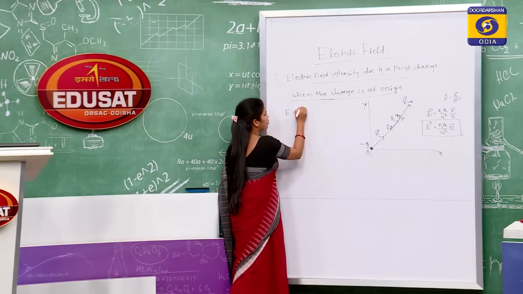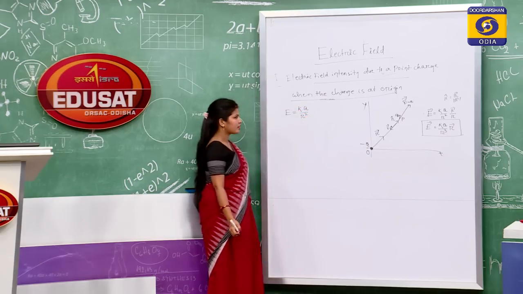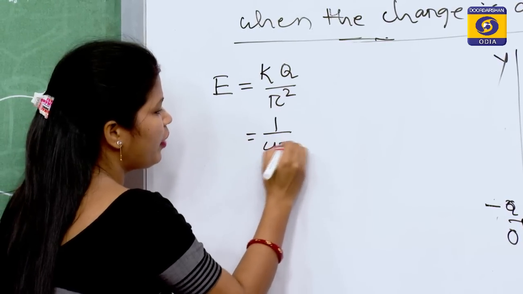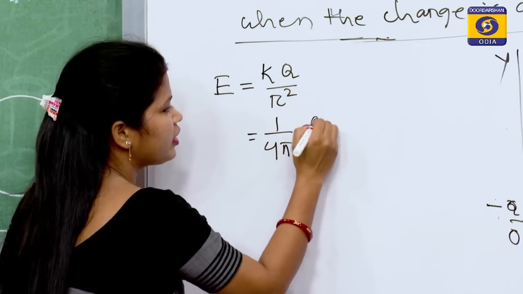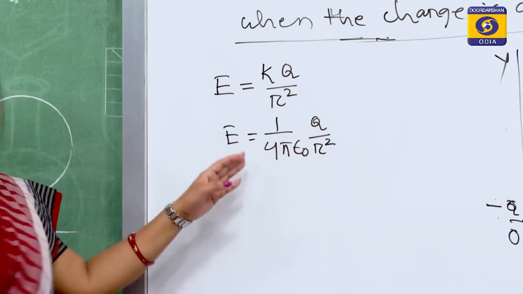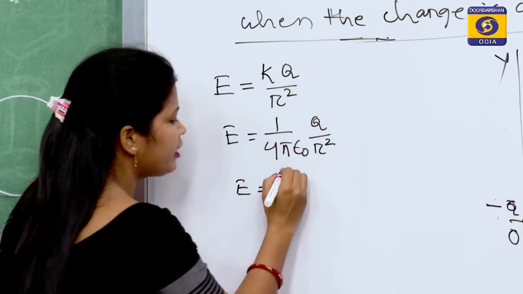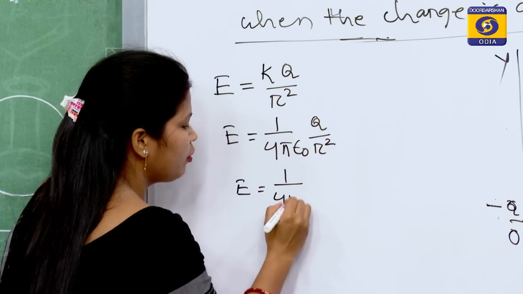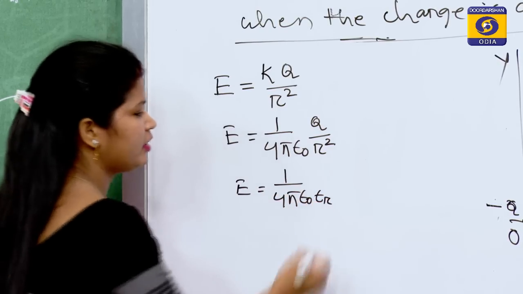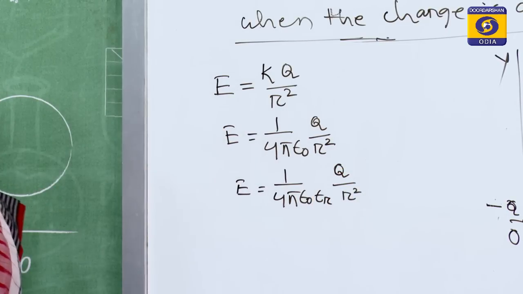Now, we will find what is the magnitude of electric field. E equal to KQ upon r square. What is the value of K? You know, that is 1 upon 4 pi epsilon naught, so E is 1 upon 4 pi epsilon naught Q upon r square. This is for free space, and in a medium E is equal to 1 upon 4 pi epsilon naught epsilon r, Q upon r square.